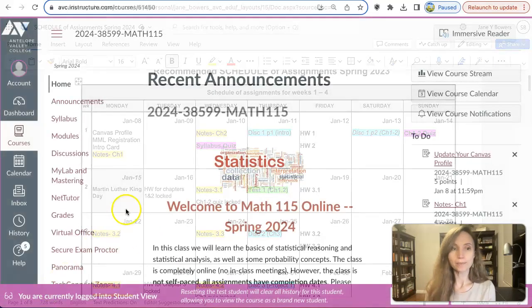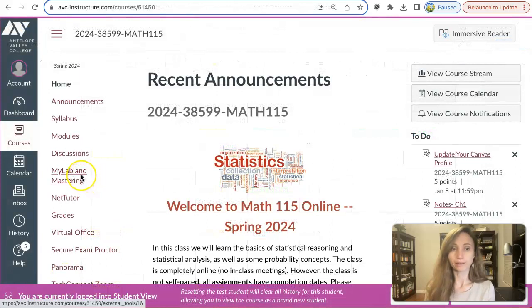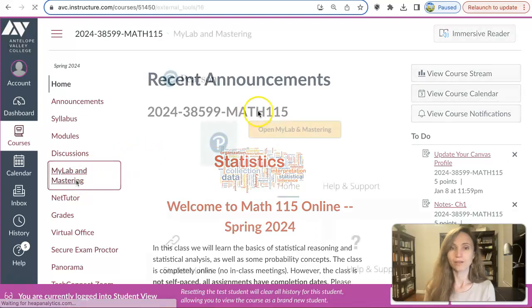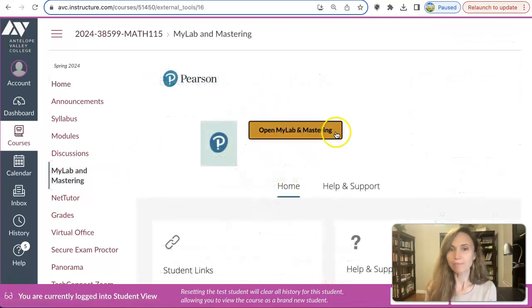To register for the course material, which is the MyMathLab access code, you will go to the MyLab and Mastering tab on the left. Click on Register for MyLab and Mastering. My tab says open because I already registered, but if you watch the video on how to register, you will see that it's very easy. You need to make sure to register only through Canvas, not through other places. There is no code. There is only the button to register for MyMathLab through Canvas.